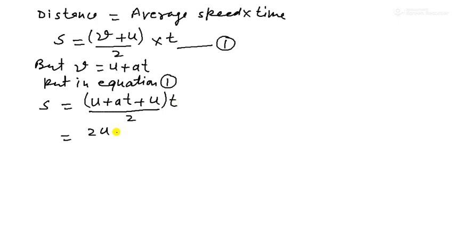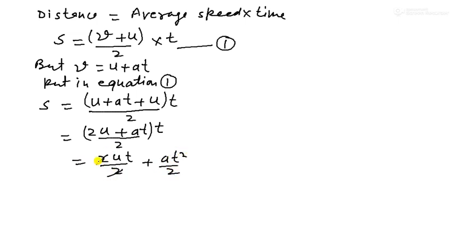So we get s is equal to u plus at and plus u also, and it is divided by 2, and here is t. Now it is 2u plus at, and here is t and divided by 2. Now multiply by t and divide by 2.